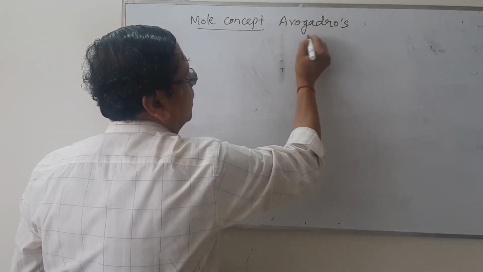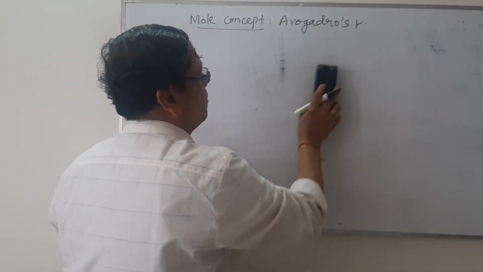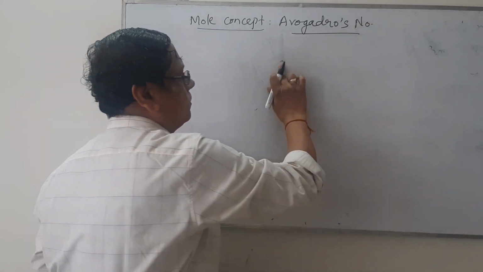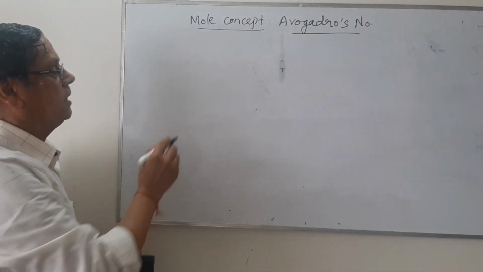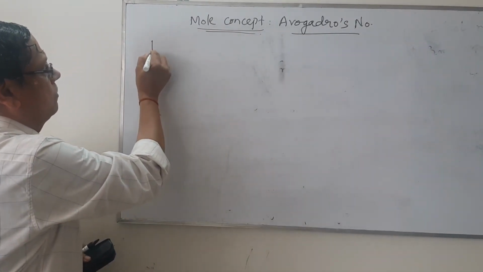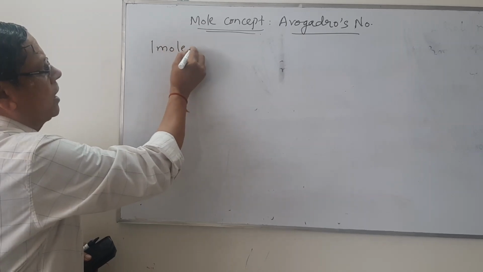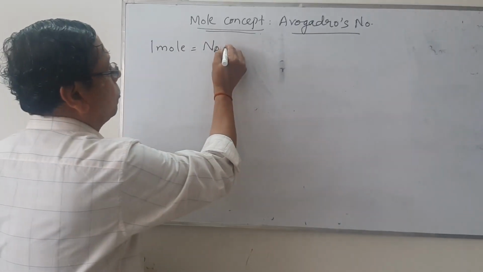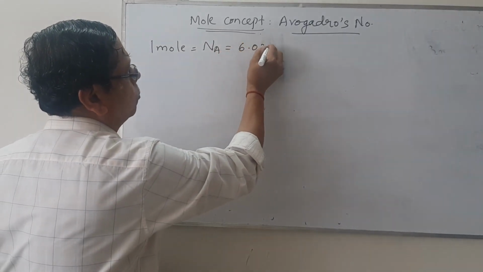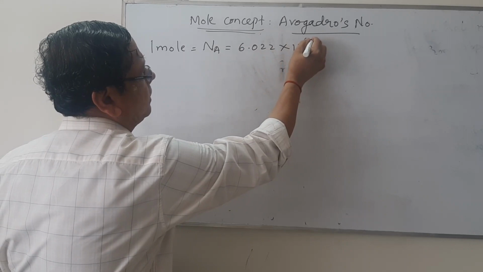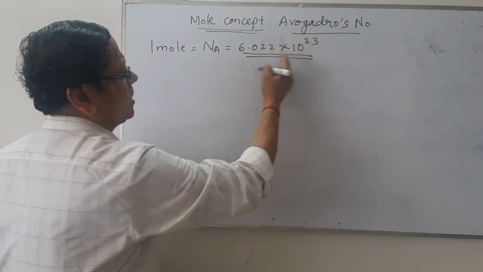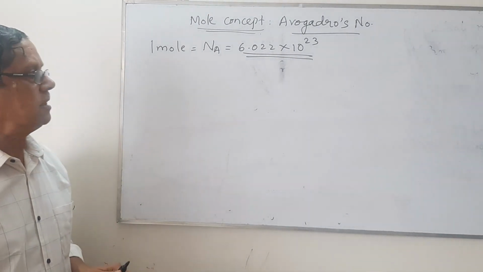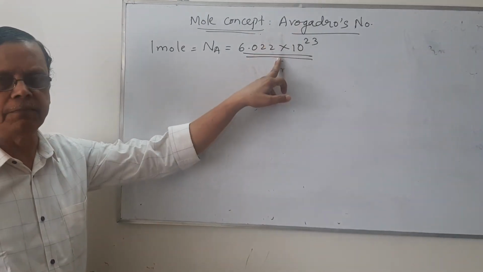Avogadro's hypothesis or Avogadro's number, we can say. Avogadro's number. When we consider this mole concept, as I have already explained, 1 mole corresponds to the Avogadro number of particles, that is equal to 6.022 into 10 to the power 23. So this number can be applied to any type of particle. This is actually the number used as an Avogadro's number.